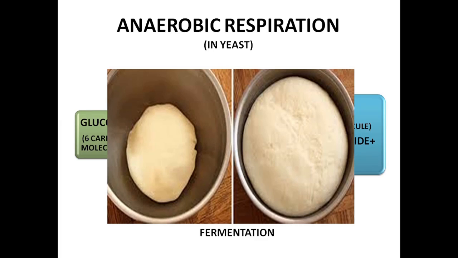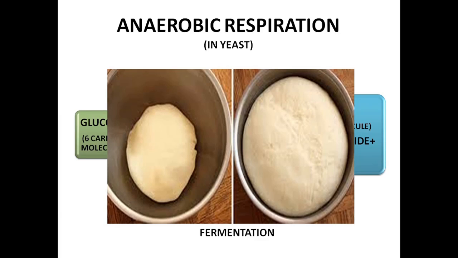When we use yeast, what happens is we are providing them with glucose or a substrate to act on. So if we take the baking part, we add flour to it. That particular maida or wheat is acting as a substrate, right? So there the yeast can easily break this substrate, and what happens? They will undertake anaerobic respiration. So at the end of anaerobic respiration, what do we get? We get ethanol, we get carbon dioxide, and then energy is produced.